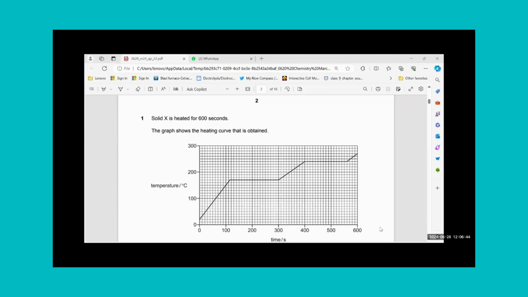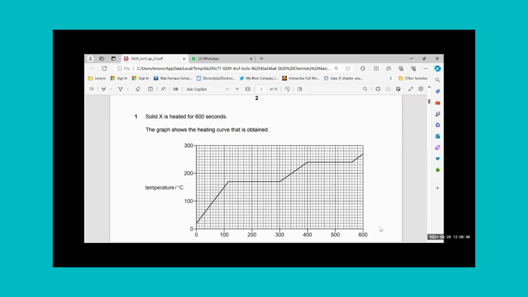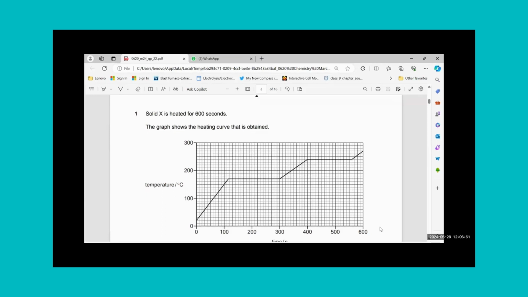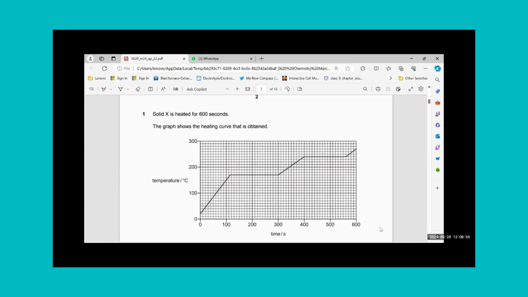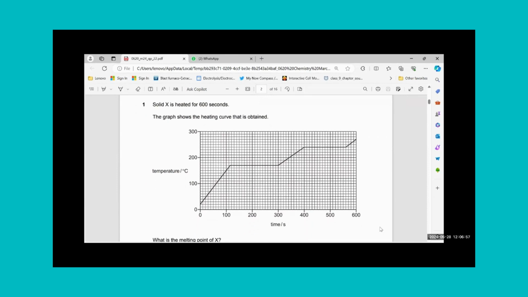All right, so we are doing February, March 2024, paper 2-2 for IGCSE, because this is the latest paper that we can attempt and have an idea about the latest paper pattern and paper question types. Question number 1 is from kinetic particle theory.